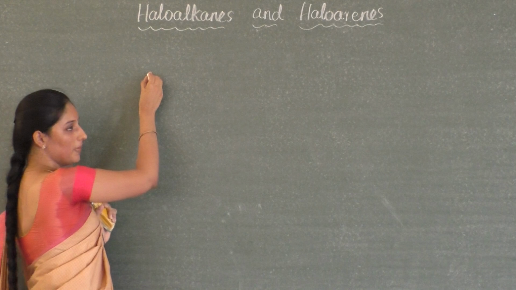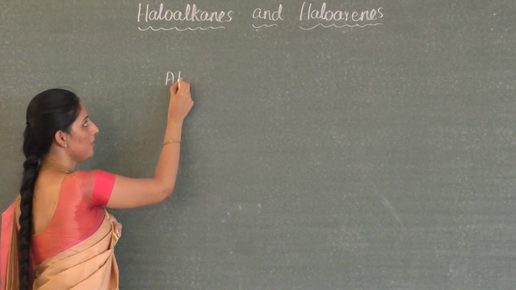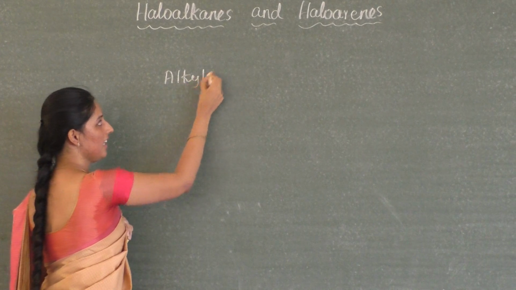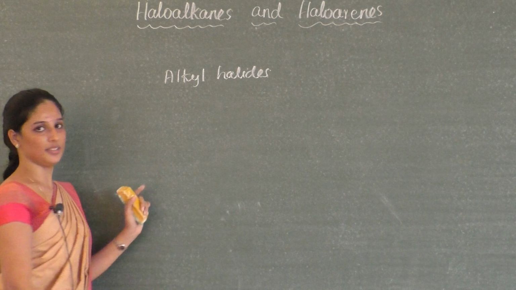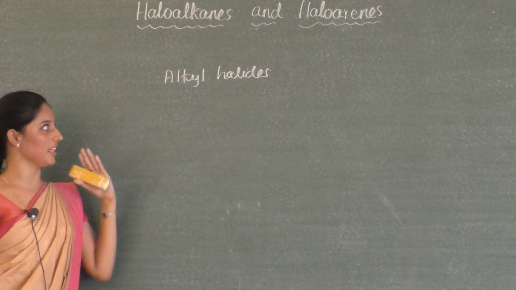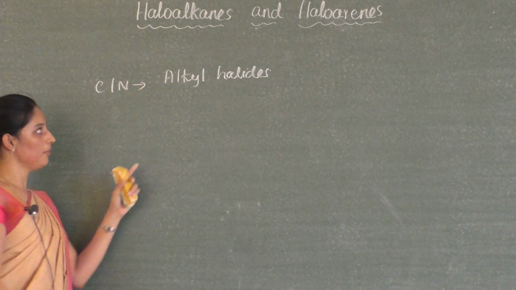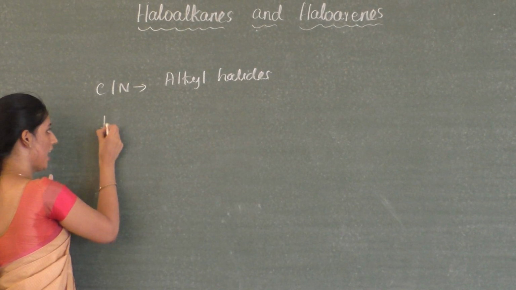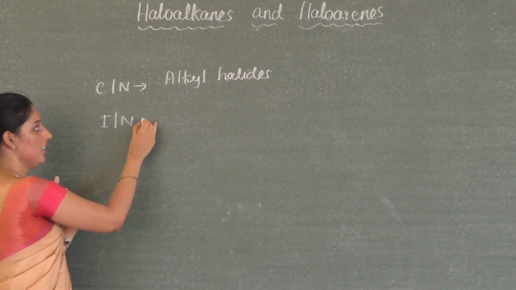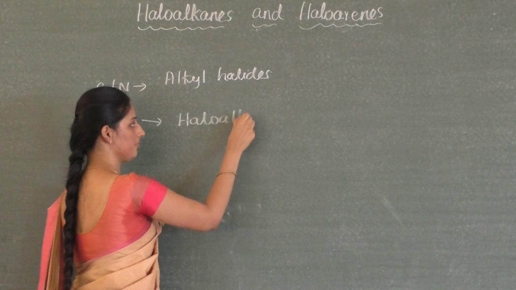Under common naming, haloalkanes are named as alkyl halides. I'll explain it by taking some examples. Under common naming, they are named as alkyl halides, and in the IUPAC system they are named as haloalkanes.